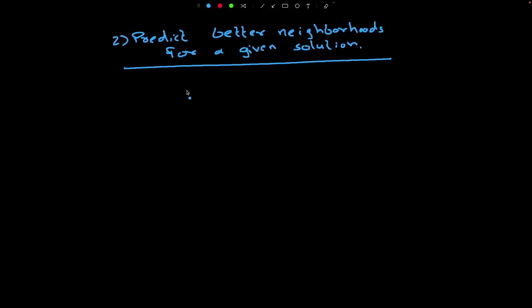The next way in which machine learning can help the primal heuristic is by predicting better neighborhoods for a given solution. Again, there are a lot of people who have worked on this problem, and so there are lots of different approaches in which we can find high quality neighborhoods. The first approach is by Song and others in 2020. They decided to learn a partition of the integer variables into k disjoint subsets, right? So we have this bunch of integer variables, and we want to partition them into some subsets.